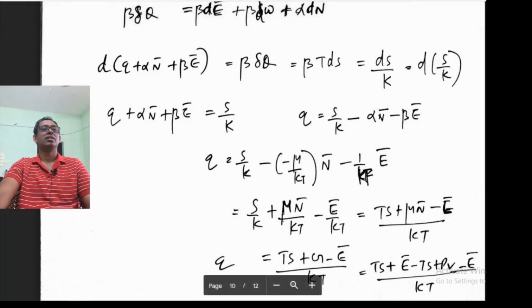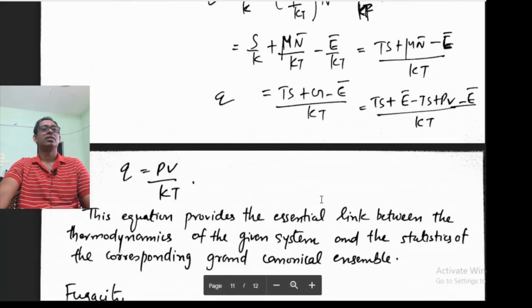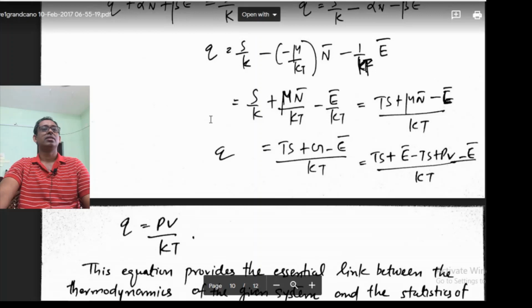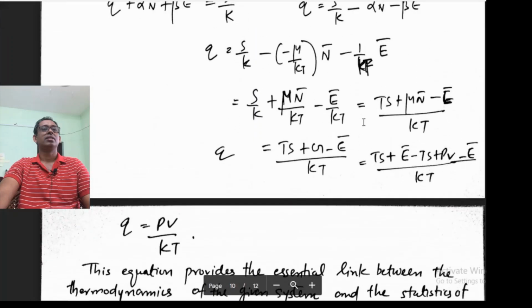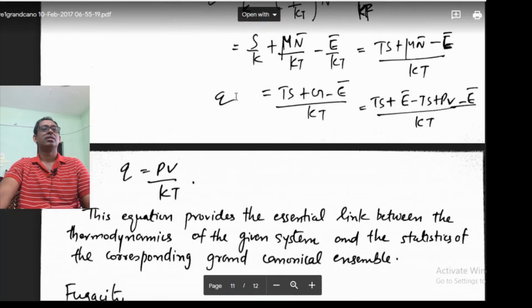So I will get this: S by k, mu n bar over kT, minus E bar by kT. Then I am writing this as a common factor.